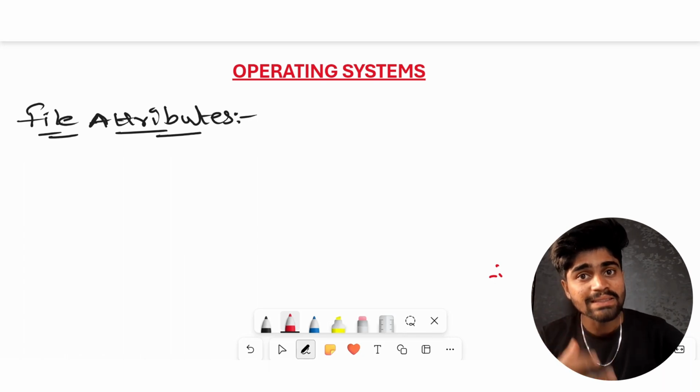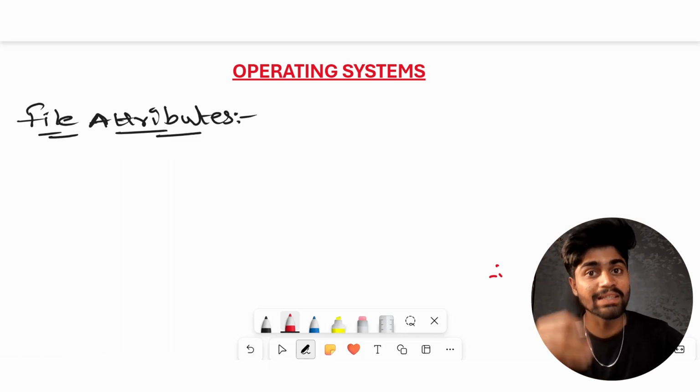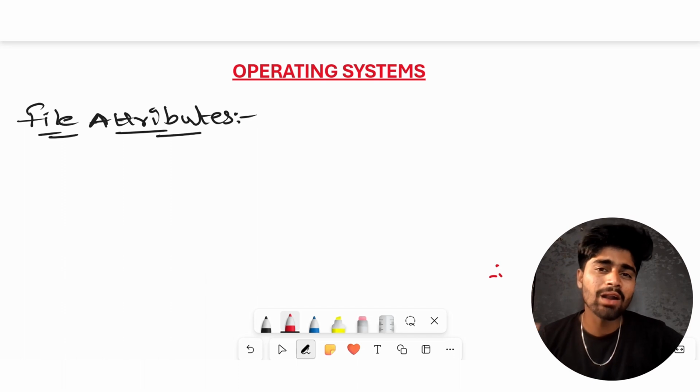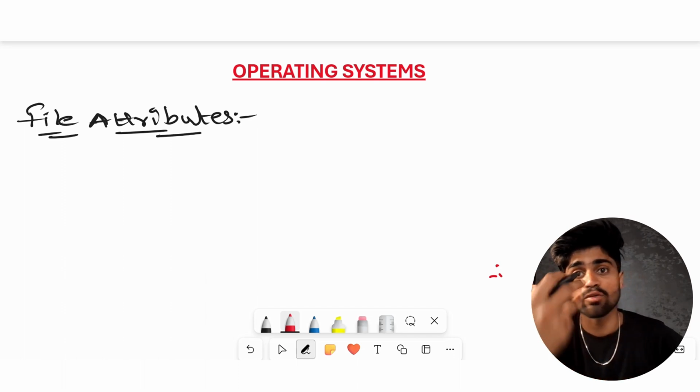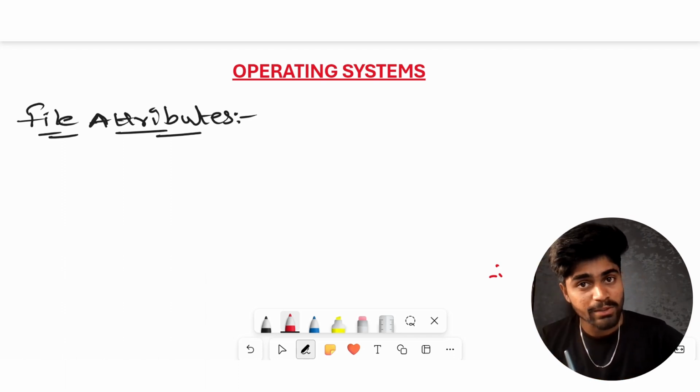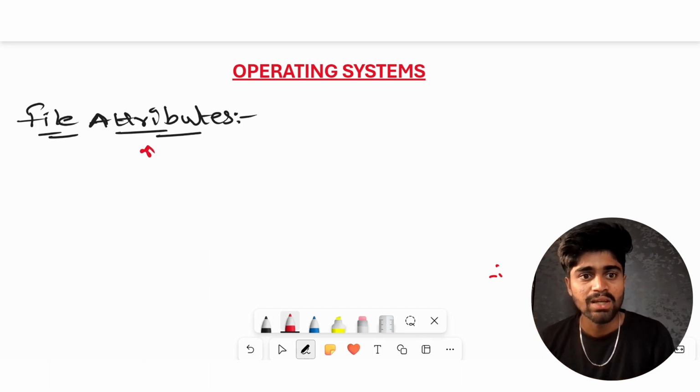What are the properties available for a file in your file directories? Those properties are called attributes of a file. So here I am going to explain file attributes. These are the attributes which I will cover in a few minutes, all of which are available for a file.